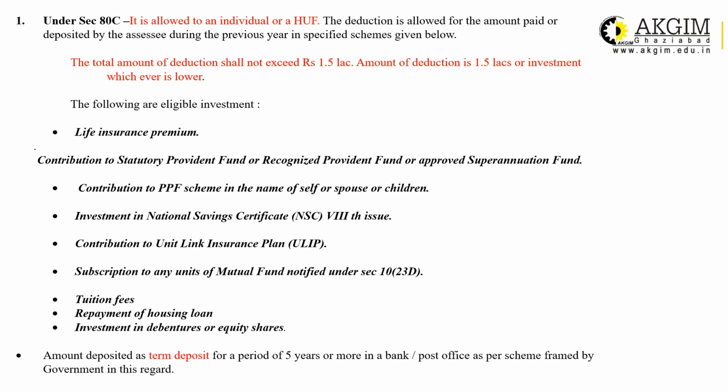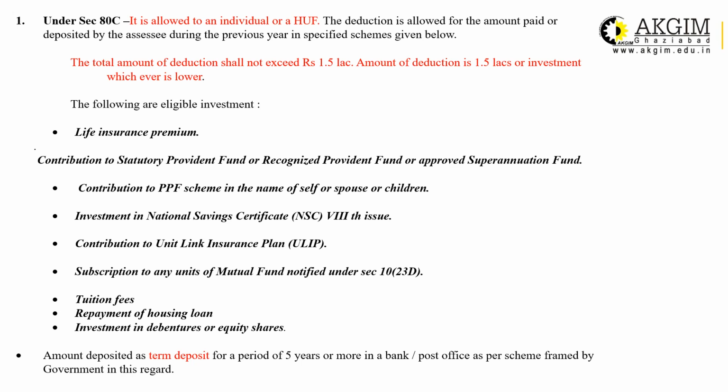If you plan well, then you can claim deduction up to 1.5 lakh and you can reduce your tax liability to a certain percentage. It is allowed to an individual or HUF only. That means no company, no partnership firm will be allowed to claim deduction under section 80C.